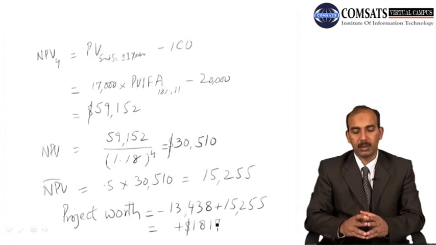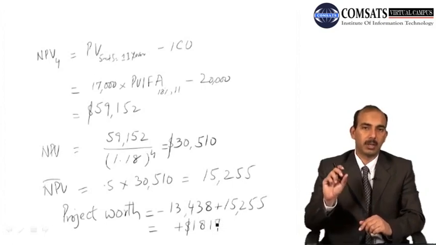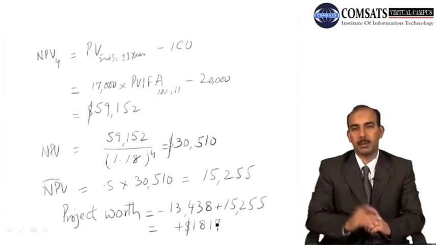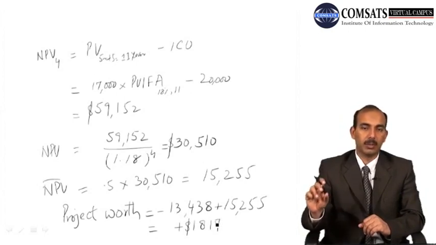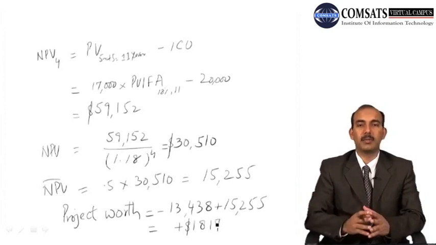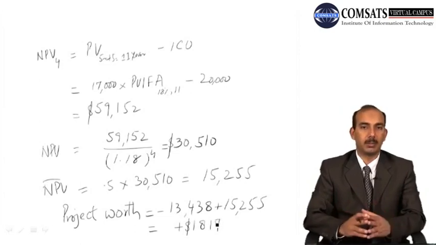इसमें इसकी net present value जो थी that was minus, in the previous case. जब उसमें ऑप्शन अवेलेबल थी, there was a flexibility in the proposal that another investment could be made at the end of the 4th year, तो उस ऑप्शन की वैल्यू ने इसकी नेट प्रेजेंट वैल्यू या प्रोजेक्ट की वर्थ जो है उसको पॉजिटिव में कन्वर्ट कर दिया. तो in that case the project may be accepted.